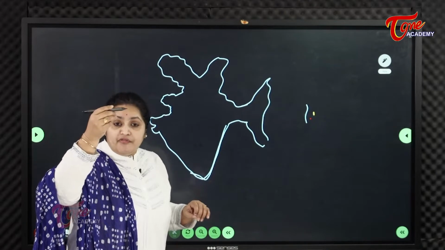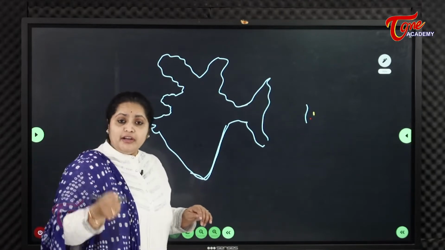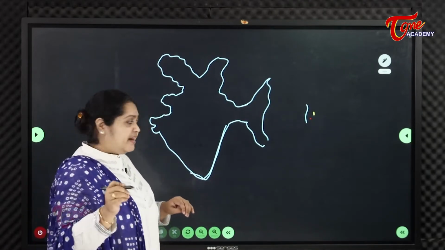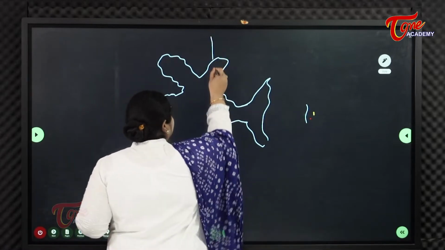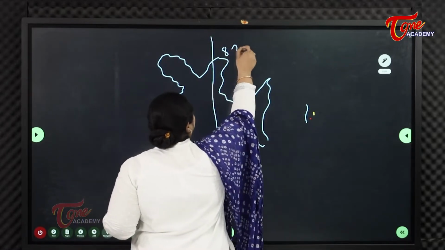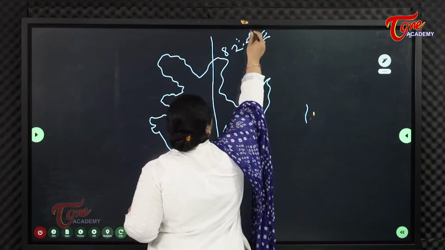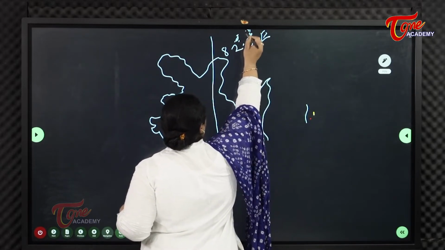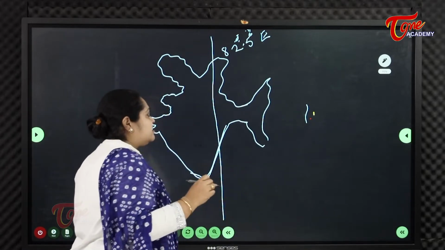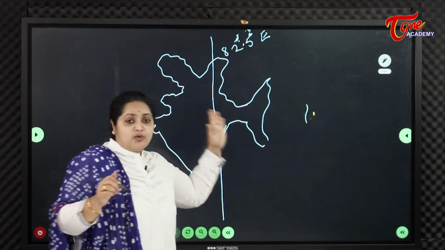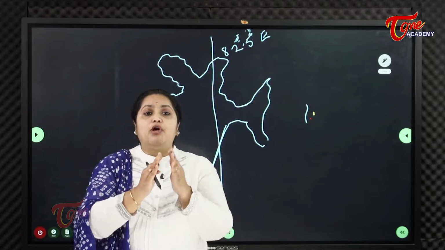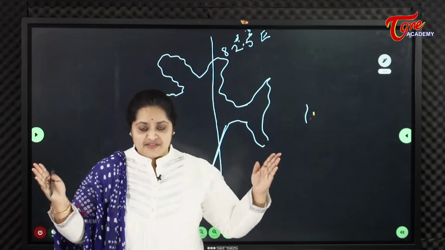On which longitude have we drawn this local prime meridian? That is 82 and a half degrees east, because this divides India into almost two equal halves.